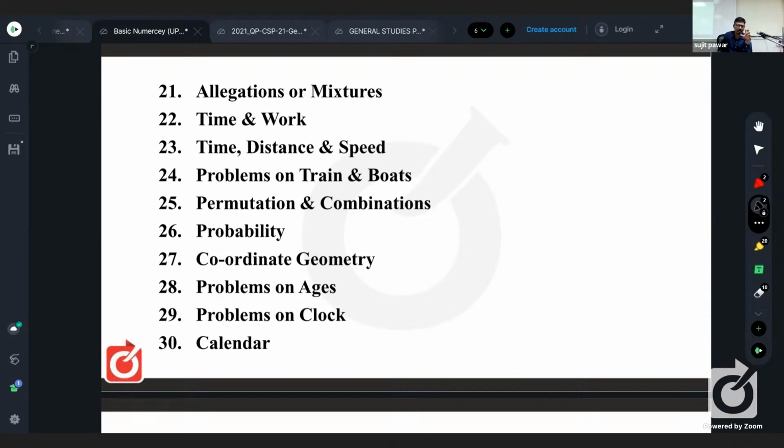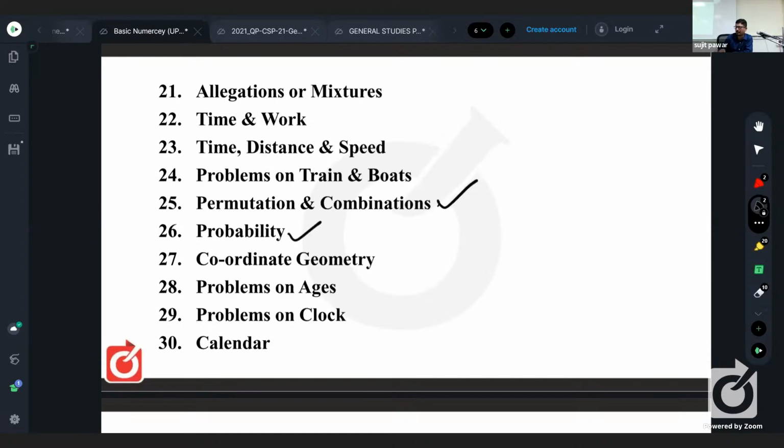So in those papers before 2011, questions related to mental ability were asked in the GS paper. Maximum of those questions were from permutations and combinations and probability. At least 70% of the questions from mental ability were from these two topics only: permutations, combinations, and probability. We are doing all these things in detail, so don't worry regarding that one.